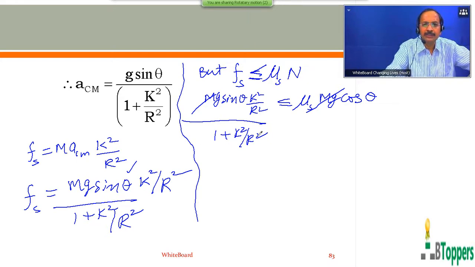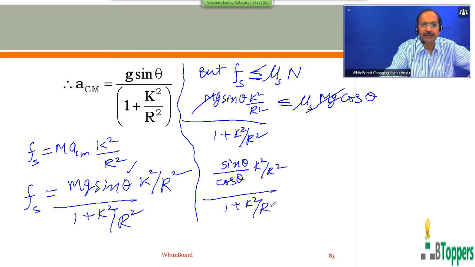If you divide both sides by cos theta, so sin theta by cos theta into k square by r square by 1 plus k square by r square. I have taken cos theta to the other side, less than or equal to mu.